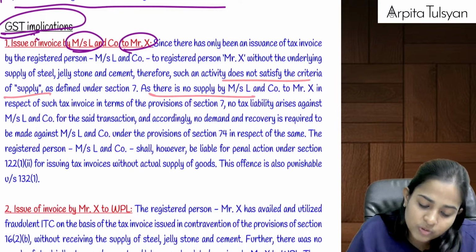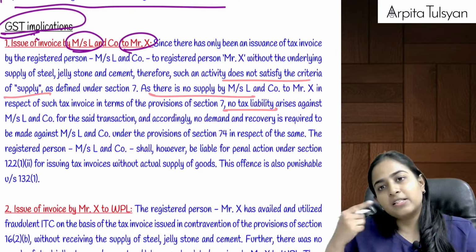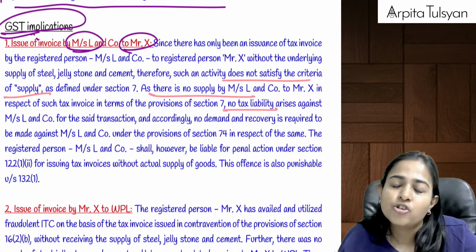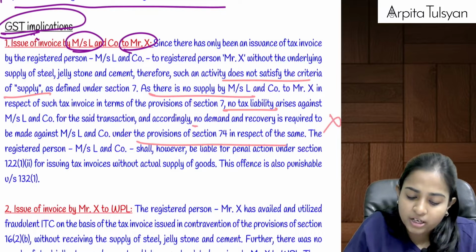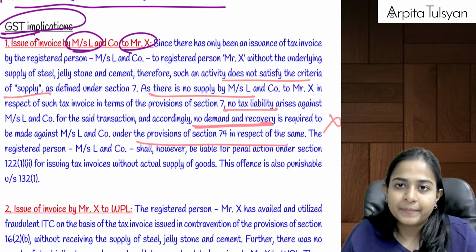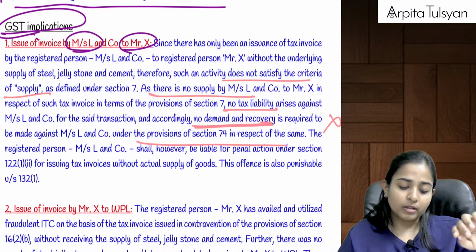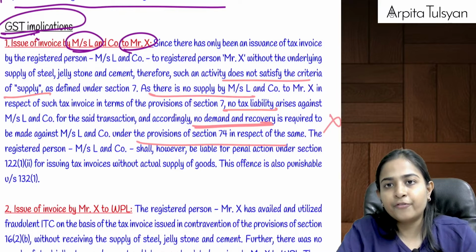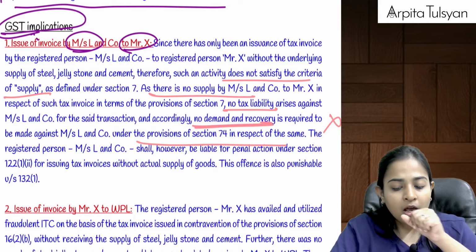If there is no supply, then can we say there is no tax liability also? If there is no tax liability, there is nothing called tax not paid or tax short paid. That means section 73-74 cannot be invoked here. This we had done in the circular also previously. Now, if 73-74 is not there, but 122 and 132 can at least come into the picture.